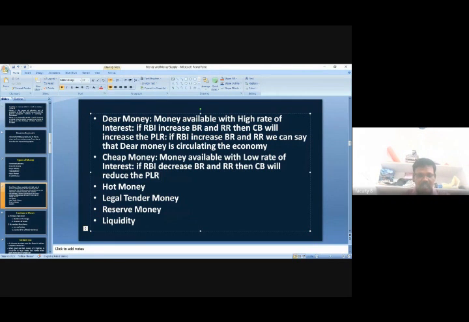So that is called cheap money. Dear money and cheap money we cannot see practically or physically. We can only conclude these things concept-wise.